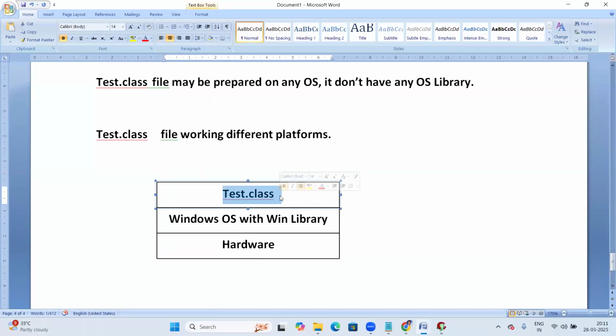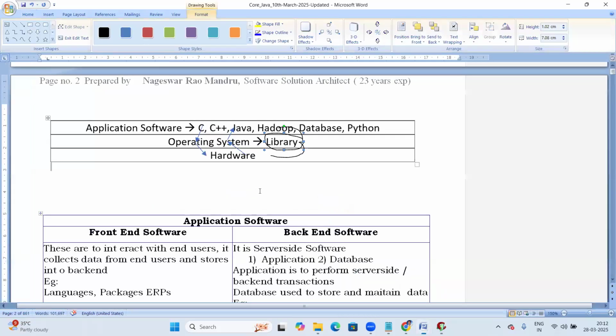To run any program, this program compulsorily should link with the Windows OS library. Otherwise it cannot run here. From the previous session, C program, C++, Java, every program has to link with the OS library to communicate with hardware components. Without linking with the OS library, it can never communicate with the hardware. That link should be there compulsorily.